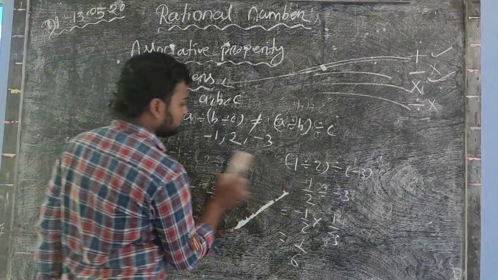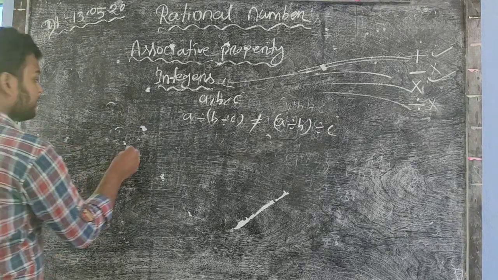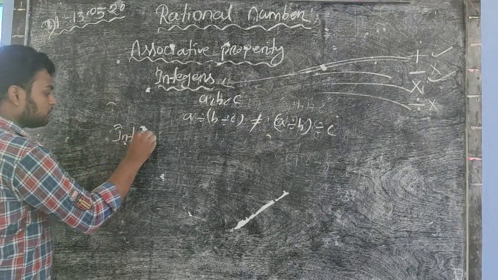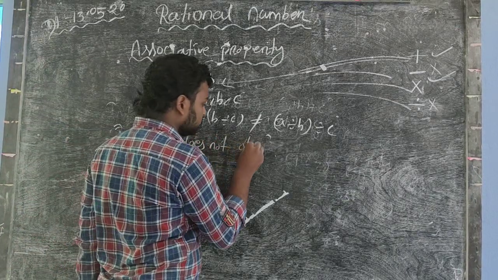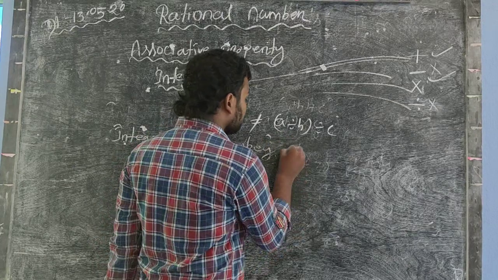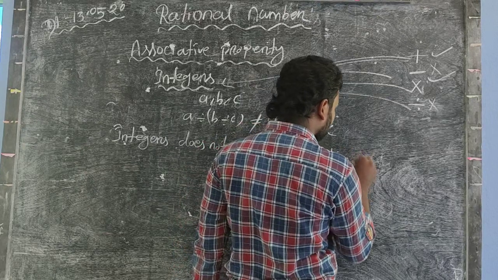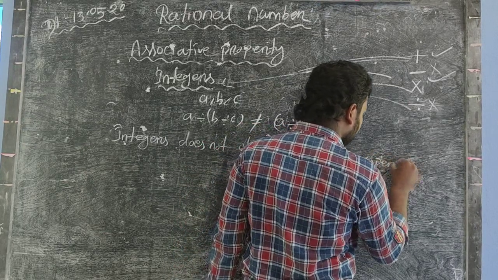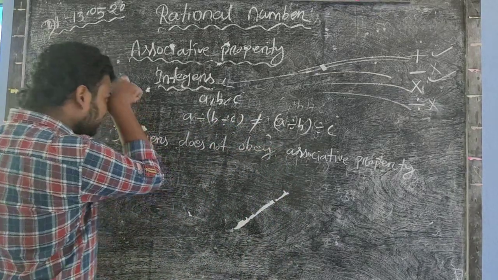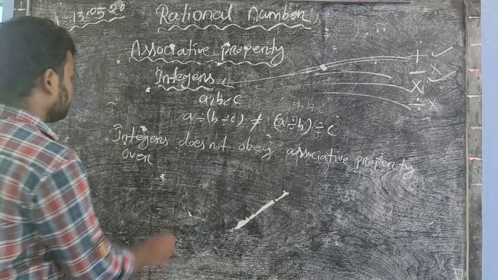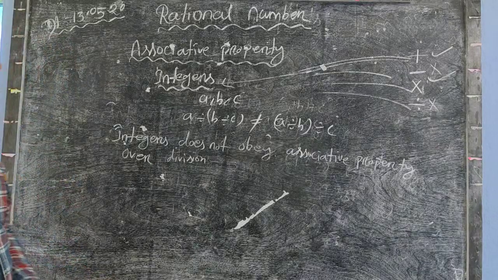So like that, integers do not obey associative property over division. So complete.